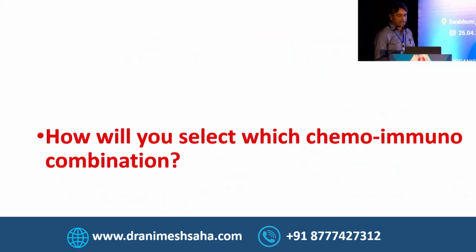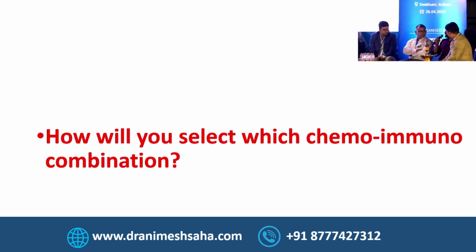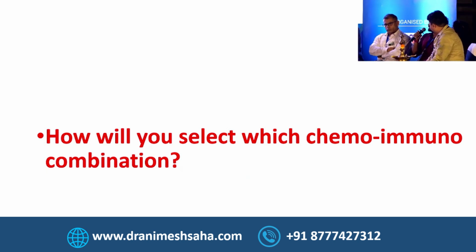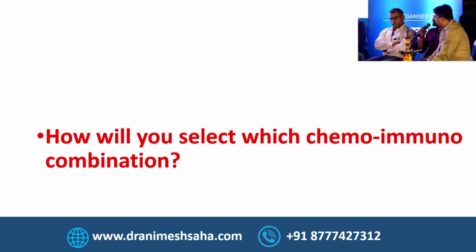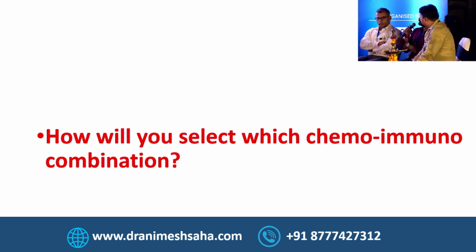So how will you select which chemo immuno combination? You have multiple trials, AEGEAN, Checkmate 816, NADIM, Keynote 671. How are you going to choose your chemo immuno combination? Sir, most of the trials have shown similar EFS benefit, but only the Pembro data has OS benefit, sir. But that is a perioperative chemo immuno. Yes. So you are going for perioperative chemo immuno now? Compared to pre-op, it is better, sir. The PFS benefit is better.